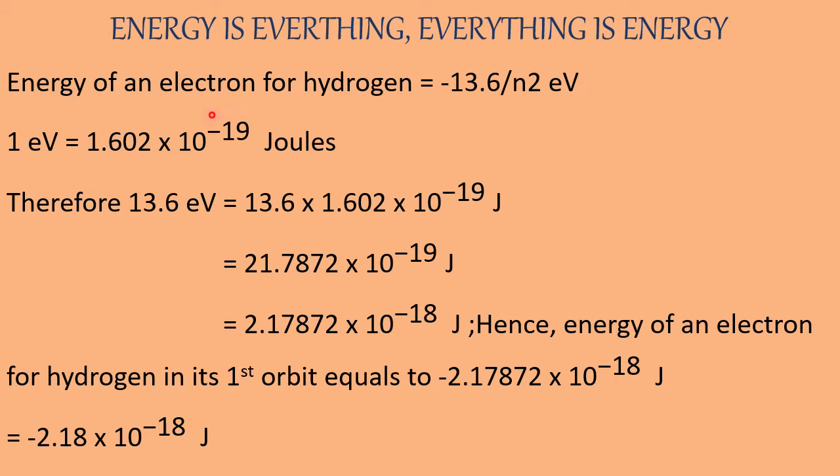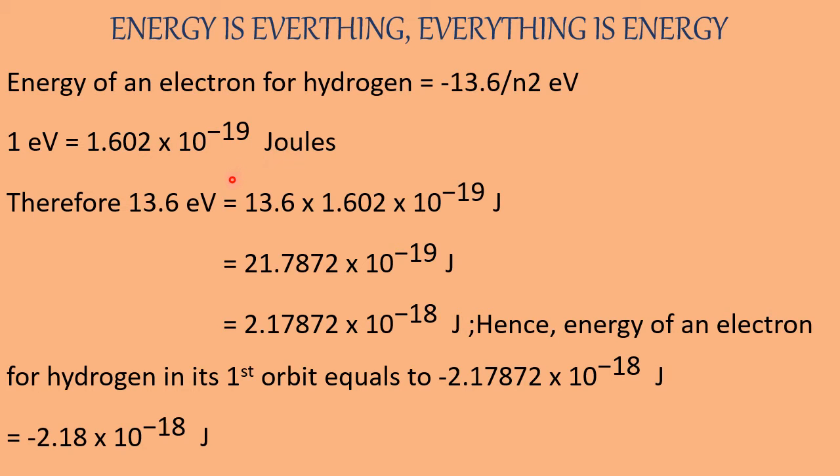In the previous discussion, the energy of an electron for hydrogen was equal to how much? Minus 13.6 by n square electron volts. Okay, we will convert electron volt into joules. For this, we require a converting factor. The converting factor is here: 1 electron volt is equal to 1.602 into 10 to the power minus 19 joules.